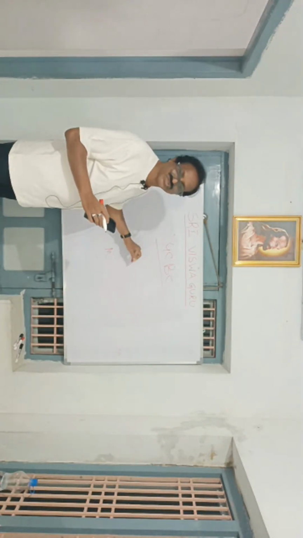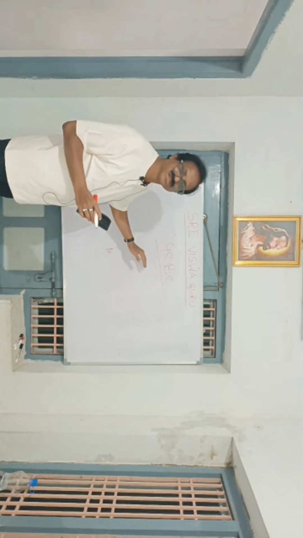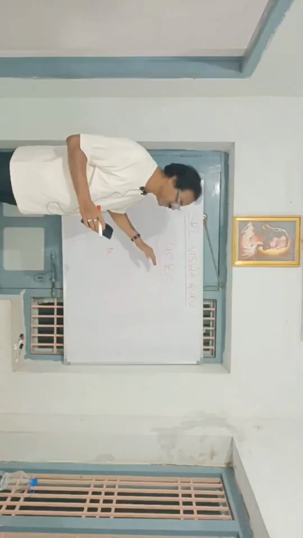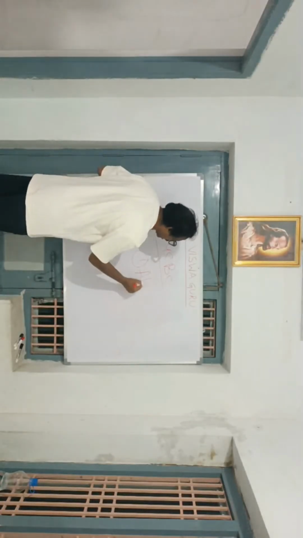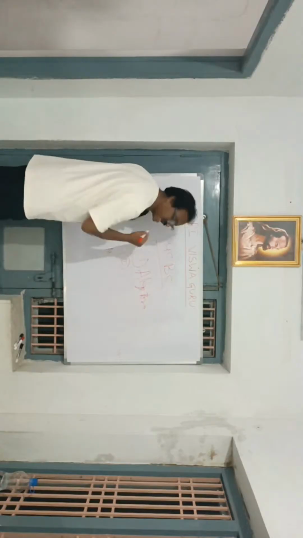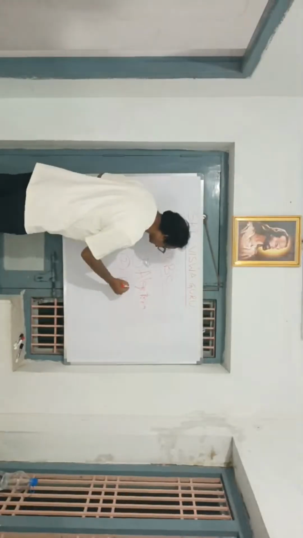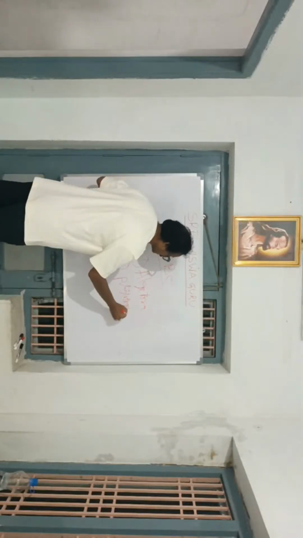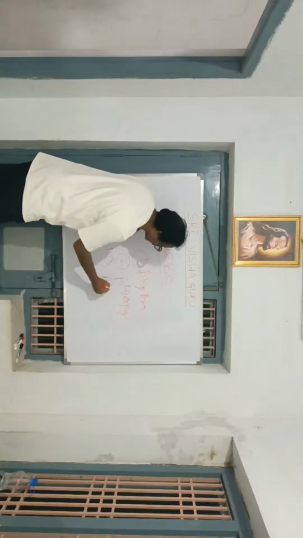Hypatia of Alexandria. What are her works? In which fields? First, algebra. Second, philosophy.